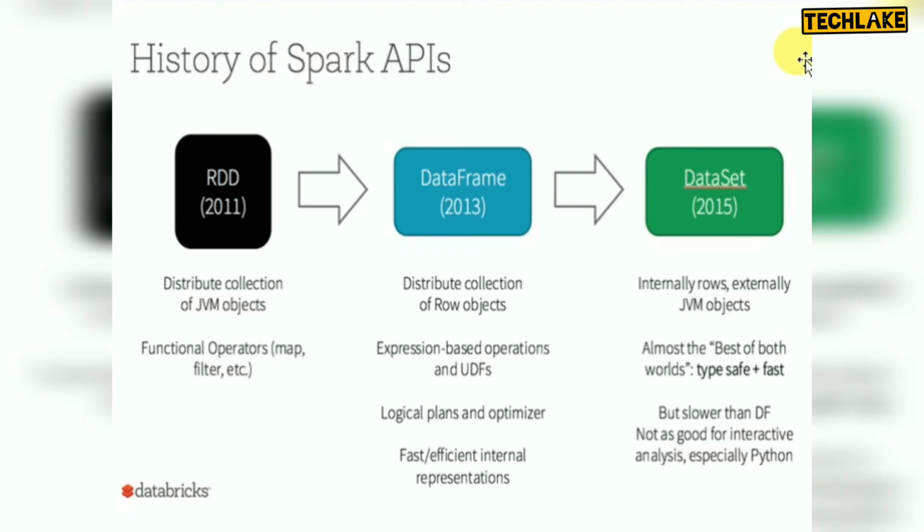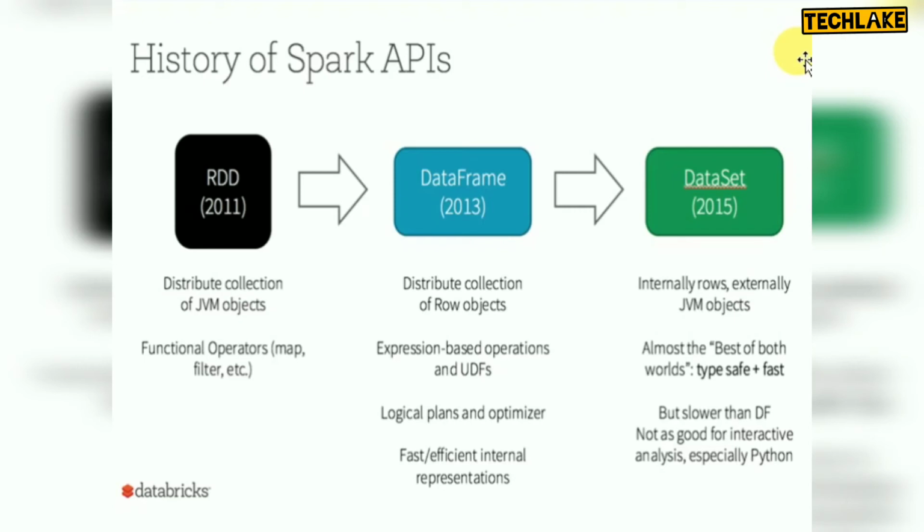And expression based operations and UDFs, user defined functions, and expression based operations you can also do on top of this data frame. And the logical plans and optimizer. The optimizer is another thing here based on Catalyst. So Catalyst will do the execution plan, and the optimizer will give the best performance. And fast and efficient internal representations. So when you are using this data frame for your data science or any data processing, it will give fast and best performance for data analysts, or you can say data processing or data science.